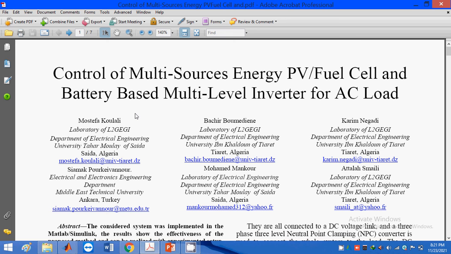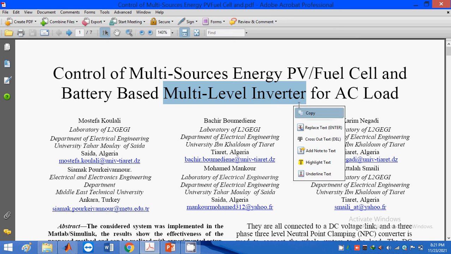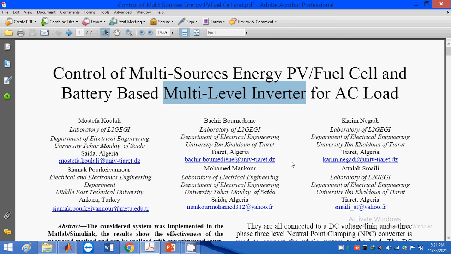When we are generating power from the PV panel or fuel cell or battery, it will act as an energy generating source. Okay, PV panel, fuel cell and battery, here they act as energy generating sources. So for those energy generating sources I am giving a multi-level inverter. Why we require a multi-level inverter, all these things we will discuss below.